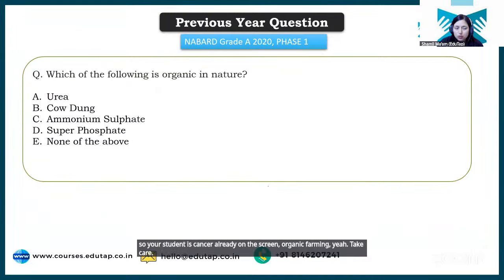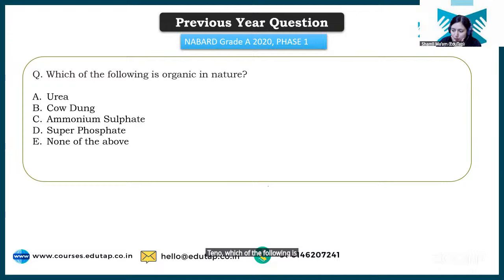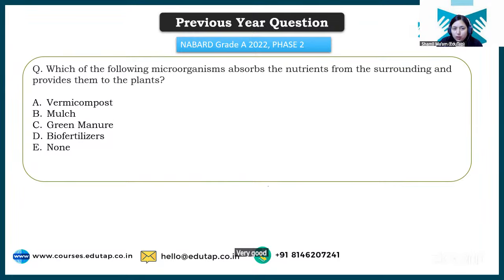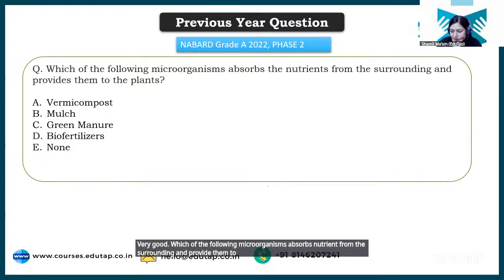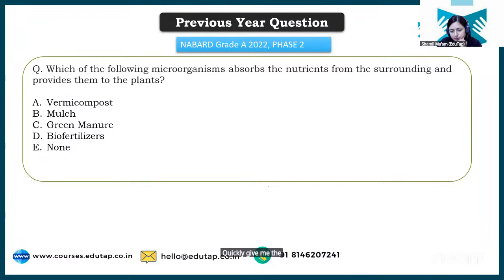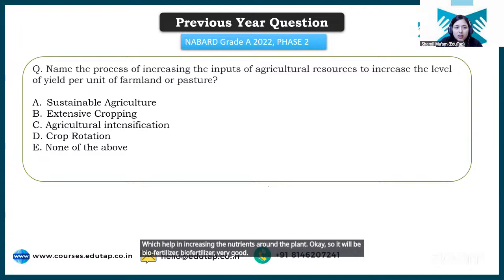Okay. Let's go, which of the following is organic in nature? Quickly give me the answer. It is cow dung. Very good. Very good. Which of the following microorganism absorbs nutrient from the surrounding and provide them to the plant? Quickly give me the answer. I have told you about the organisms which help in increasing the nutrients around the plant. Okay, so it will be biofertilizer. Biofertilizer. Very good. Okay.